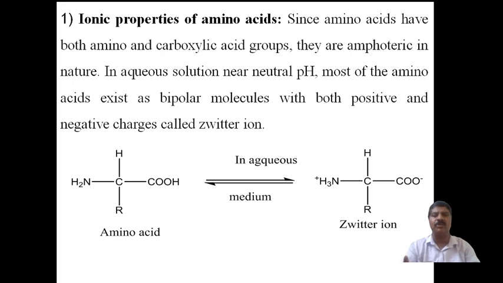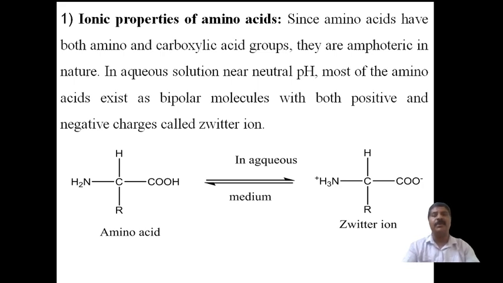The acid group is nothing but the carboxylic acid, and the basic group is nothing but the amino group. Both groups will be there. Therefore, they act as amphoteric in nature, because they act as an acid as well as a base depending on the external substance. If acid is added, then the amino acid acts as a base. If base is added, then the amino acid acts as an acid. Therefore, this is the amphoteric nature.